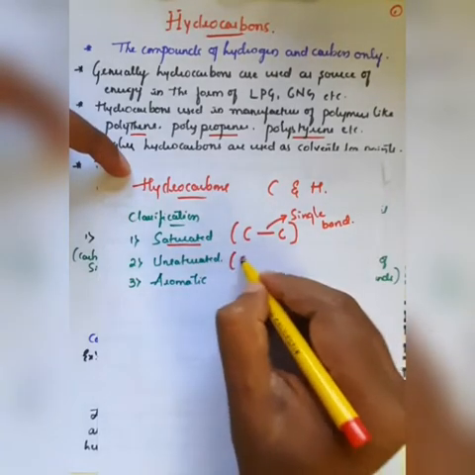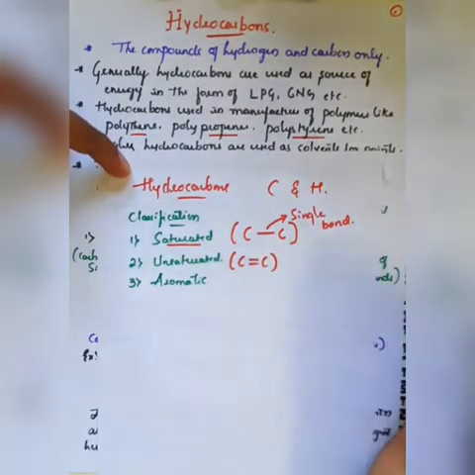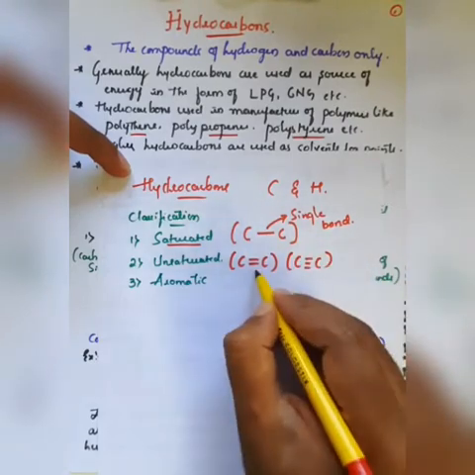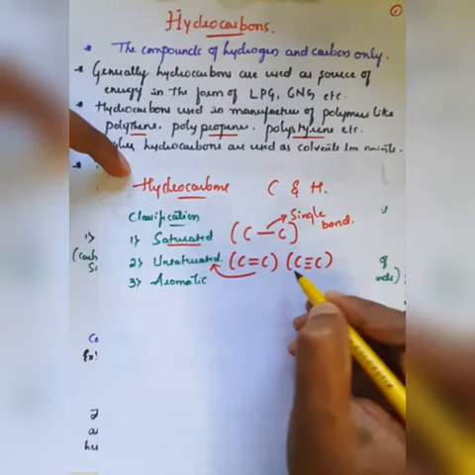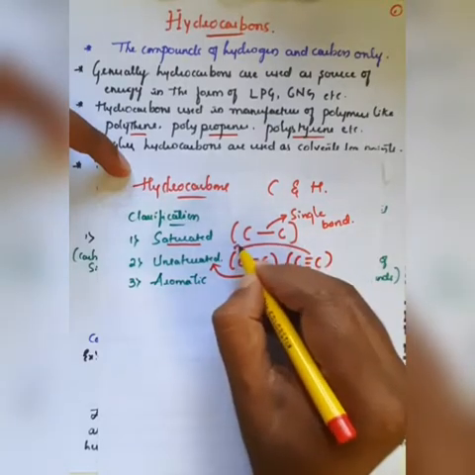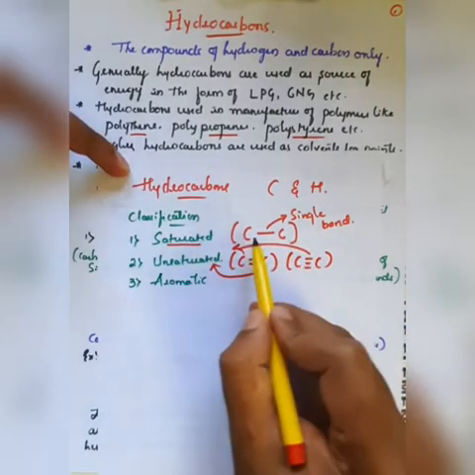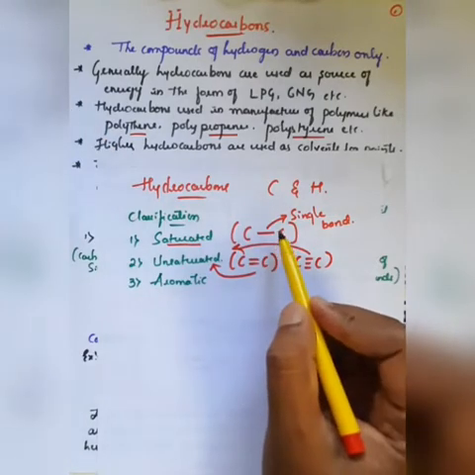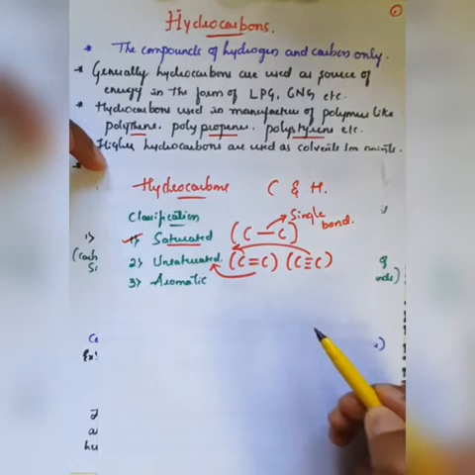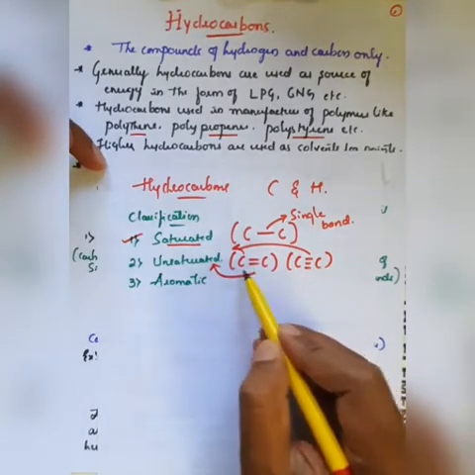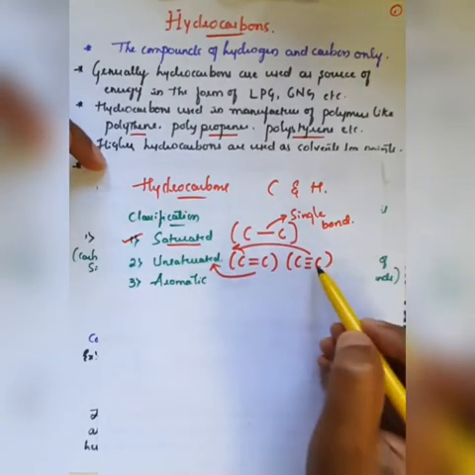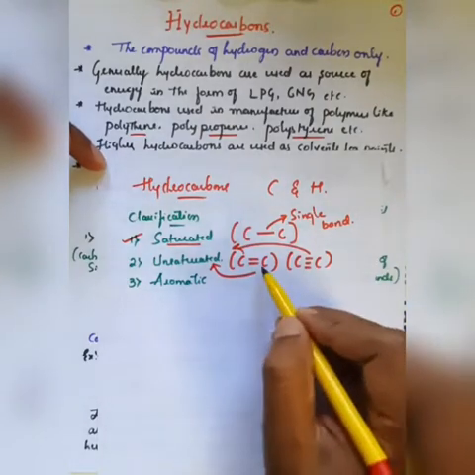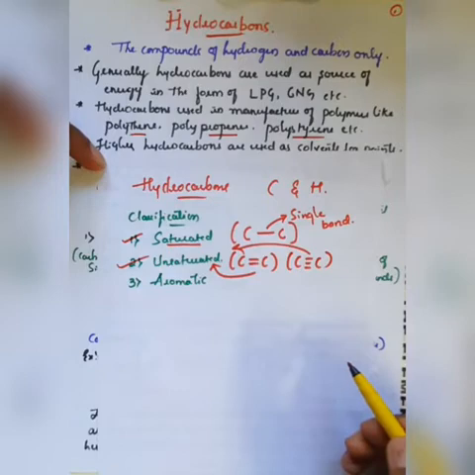If you take a carbon-carbon double bond, or a carbon-carbon triple bond, this is regarded as unsaturated. This is also called unsaturated, right? Therefore, whenever there is a single bond between the carbon and carbon atoms, that is termed a saturated hydrocarbon. And whenever there is a carbon-carbon double bond or carbon-carbon triple bond, which means more than one bond between the two carbon atoms, that is regarded as unsaturated.